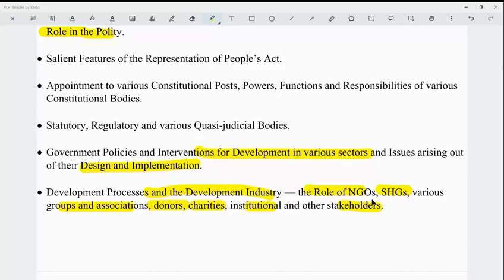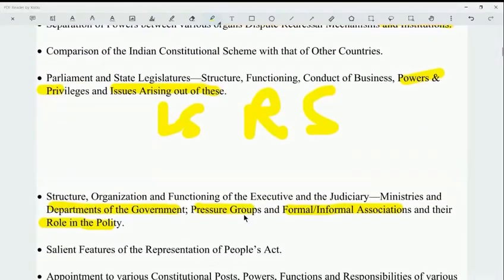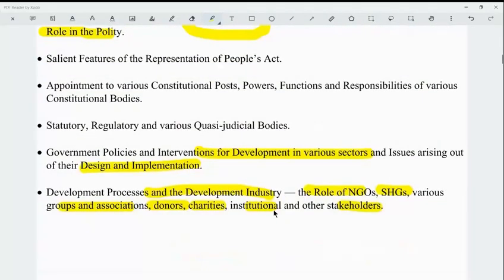The various statistical information you have to write in answers, because there's high probability that a question can be asked on this. And also the pressure groups you have to study. What are the various pressure groups in India? What are the methods used by them to pressurize the government, like the Hartal, Bharat Bandh, or road blocking, etc. You have to study that, and how constitutional it is and how effective it is, or what are some of the other things which they can do so that the normal citizens are not affected, and also they are able to pressurize the government in a constitutional manner. Okay, so you have to focus on that.